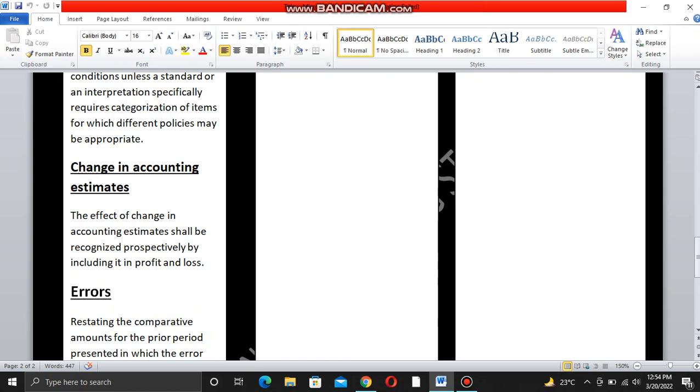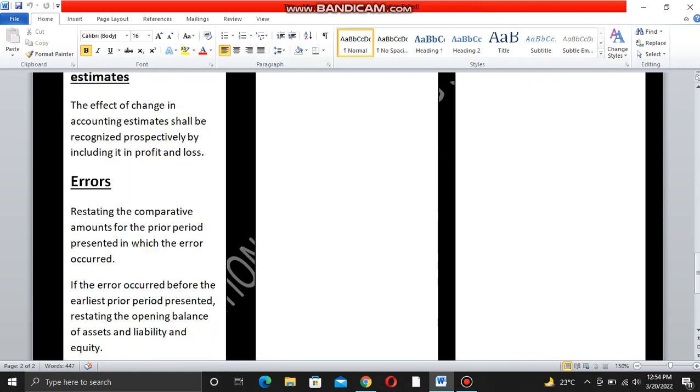You invest money, whether you will get profit or you will get loss, both can happen. And after this I will go toward errors, accounting errors, restating the comparative amount for the prior period presented in which the error occurred. An error can occur and it can be corrected.